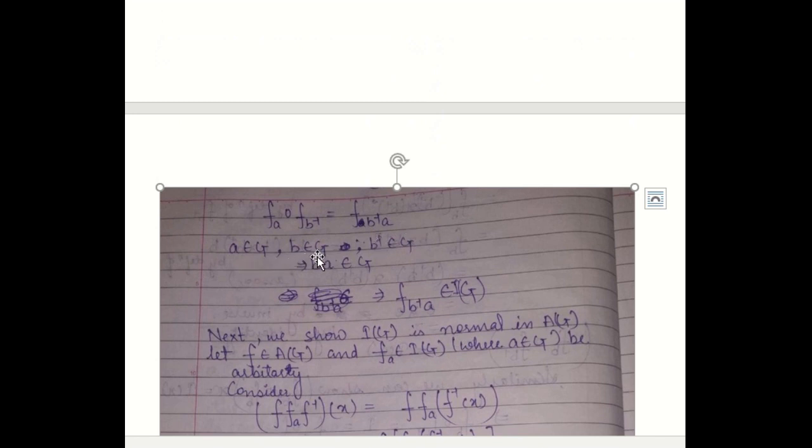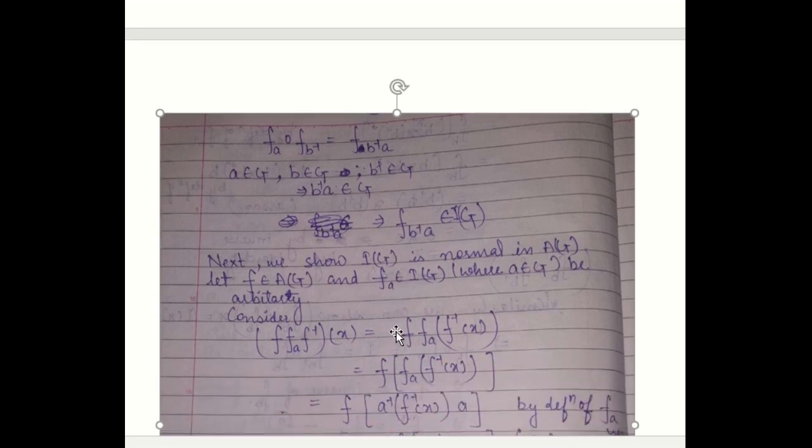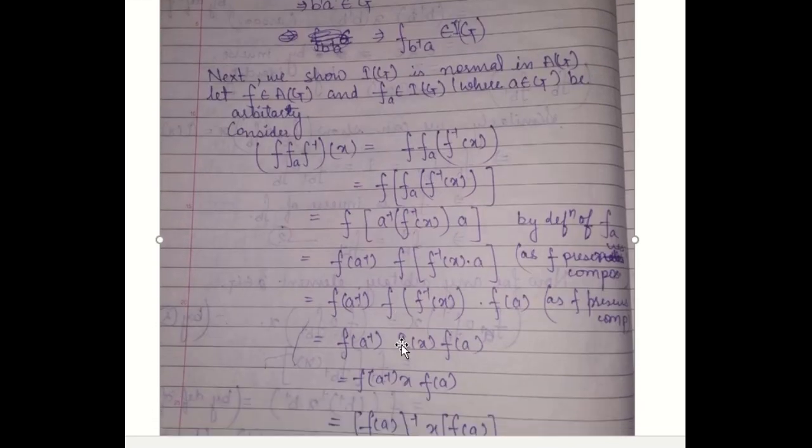Now A belongs to G, B belongs to G, implies B inverse belongs to G, B inverse A belongs to G. So this implies F of B inverse A belongs to IG. So what we have shown is that IG is a subgroup of the set of all inner automorphism, IG is a subgroup of AG. Now we are going to show that IG is normal in AG. So we can show that IG, that is the set of all inner automorphism, is a normal subgroup of the set of all automorphism.